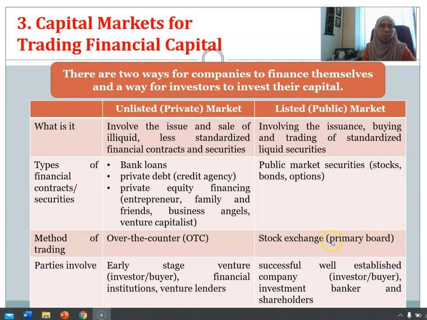In Malaysia, for example, we have Bursa Malaysia. So all the options, stocks, and bonds are traded on the Bursa Malaysia main board, papan utama. So these are examples of the public market. Normally, a successful, well-established company in the later growth stage will be not only an issuer, but also an investor in this public market financial capital.